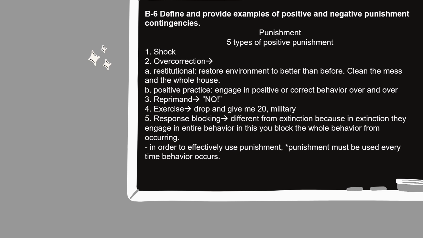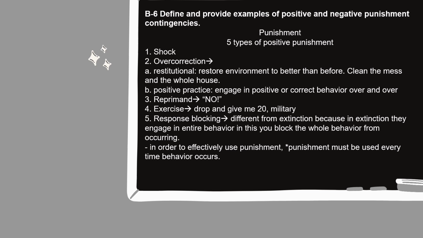We don't do that. There's overcorrection, and there's two types of overcorrection. Restitutional, which is when you restore the environment to better than before. So you clean the mess and the whole house. And there is positive practice for overcorrection. Positive practice would be when you engage in positive or correct behavior over and over again. Another type of positive punishment is reprimand, such as when you say no.